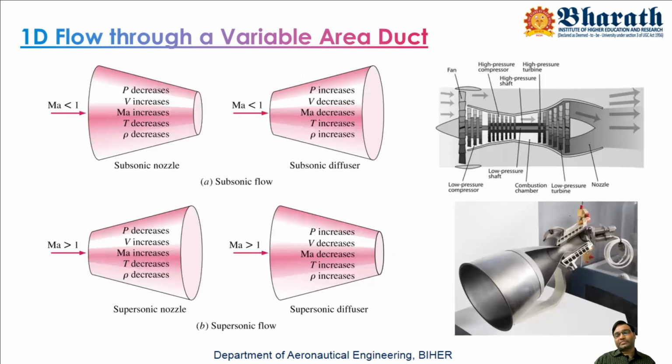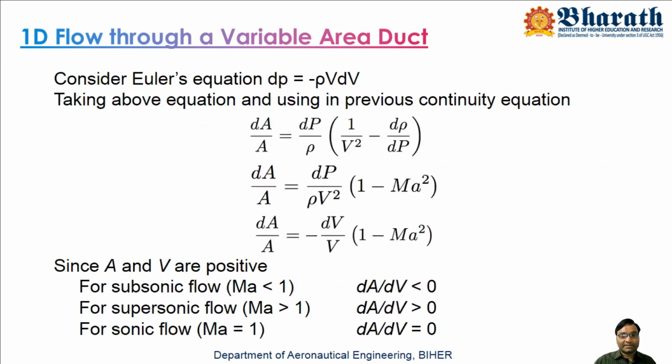So it's concluded that since rockets travel at very high, supersonic Mach numbers, they need a converging-diverging nozzle. Passenger aircraft mostly travel in the transonic region, at 0.8, 0.9 maximum, so they require only a converging nozzle. That's why you see converging nozzles in turbofan engines and converging-diverging nozzles in rockets. You can observe this clearly when you see an aircraft or a rocket launch. Why is there this difference? The explanation is this equation.